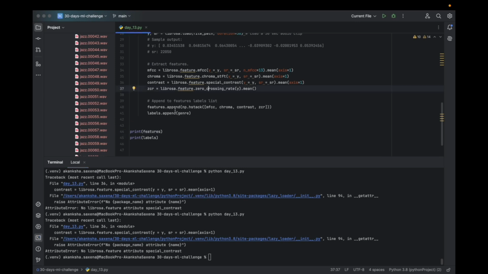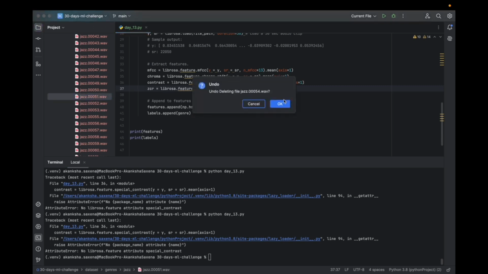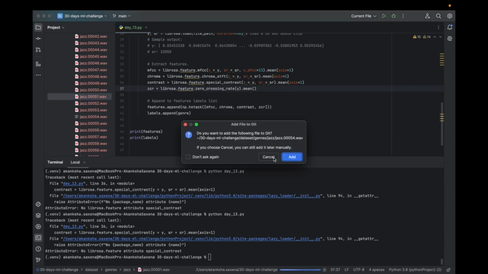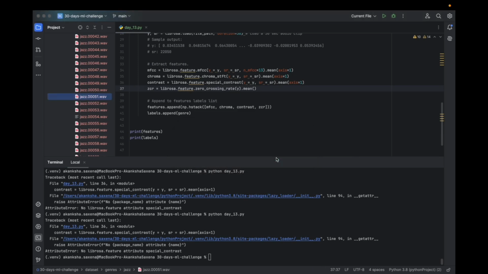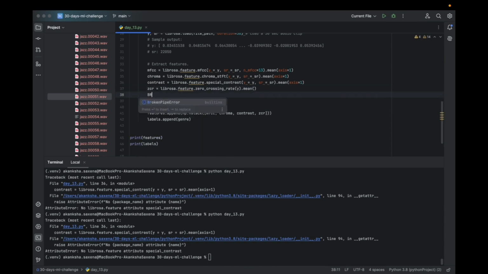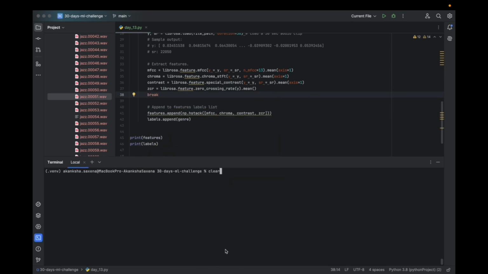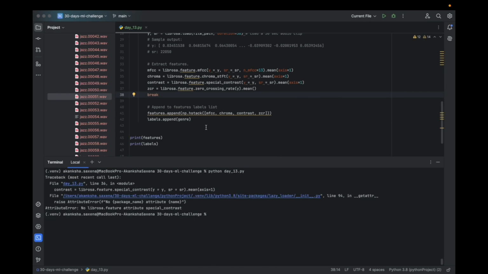Okay, I'll not delete it. Undo this. I'll keep the file. And then it says for the first only. Let's run it for the first break. It will reach only the first file of all the folders. Even then, it is throwing this error.